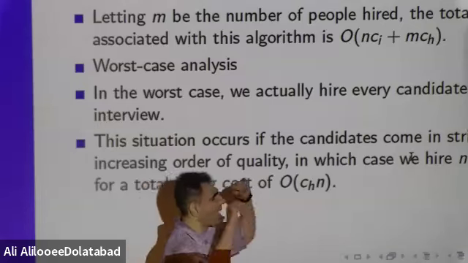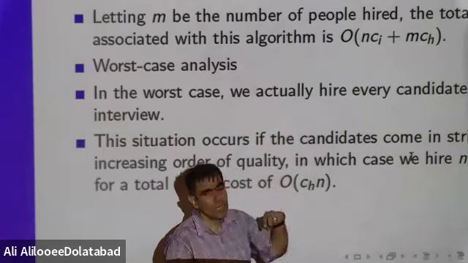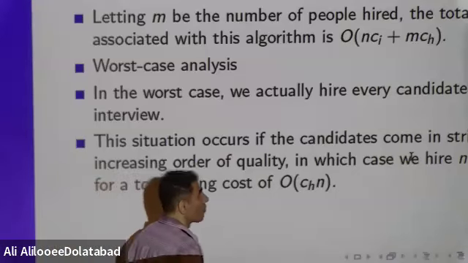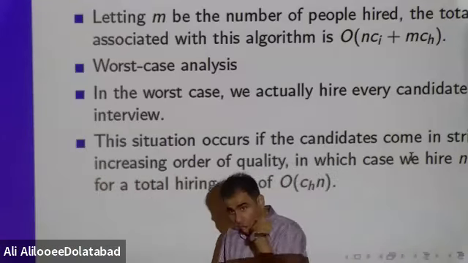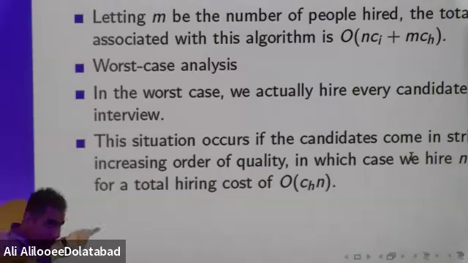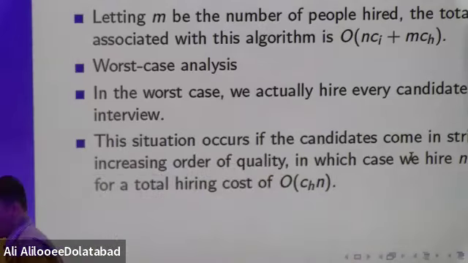When n and m are the same, we can simplify and we get this. Why do we have CH? Because remember that CH is much bigger than CI. The cost of interviewing is smaller than the cost of hiring. Therefore, when n and m are equal, since CH is bigger than CI, CI is gone and CH is left.